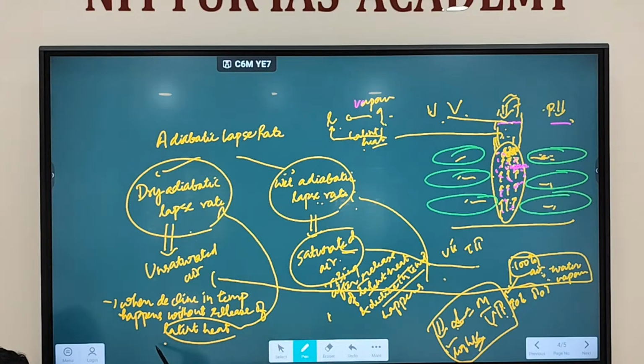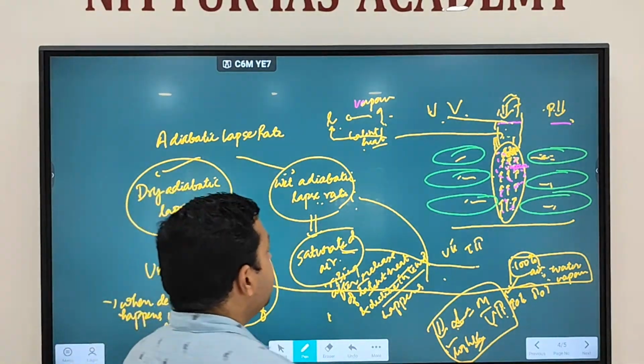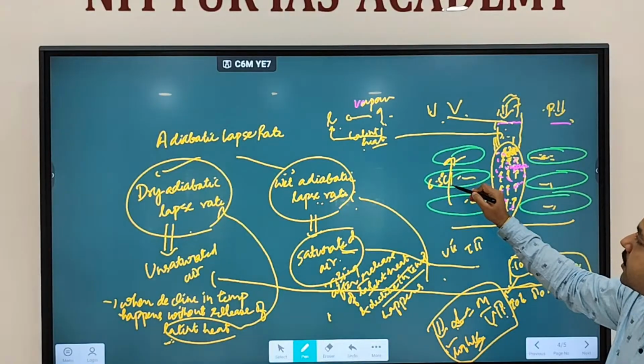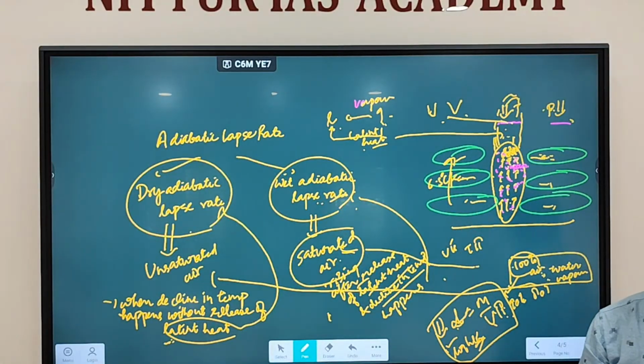If it is happening before the release of latent heat, then it is going to be called a dry adiabatic lapse rate. So that's why you have two kinds of lapse rate, dry adiabatic lapse rate and wet adiabatic lapse rate. So we discussed the environmental lapse rate. Non-rising air is declining at 6.5 degrees Celsius per kilometer.